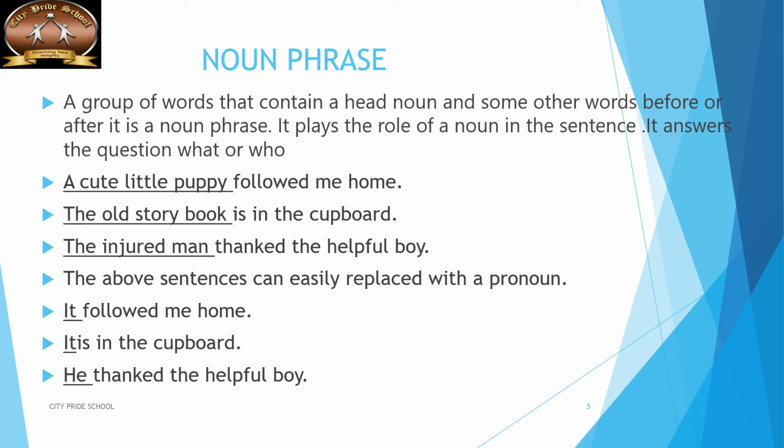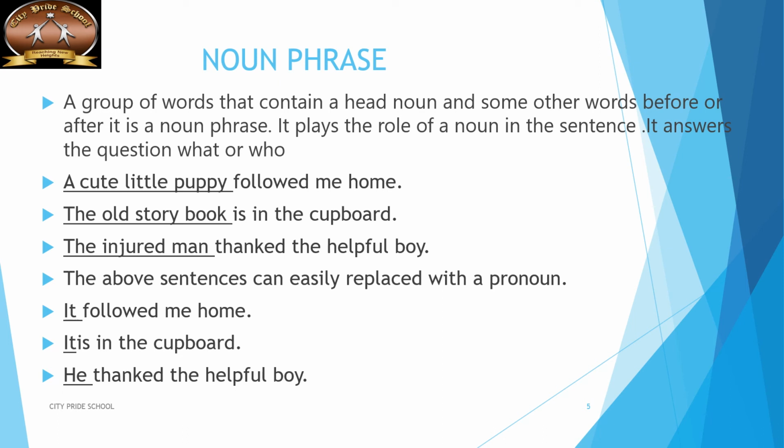Another sentence example to show how you can identify the noun phrase and replace it with a pronoun. The round cookies are in the glass jar. What is the sentence about here? It is about the cookies. The extra word added to this head noun, cookies, is round. So the round cookies becomes your noun phrase. Now this noun phrase can be replaced with the pronoun he, she, it, they. Which one? They are in the glass jar.